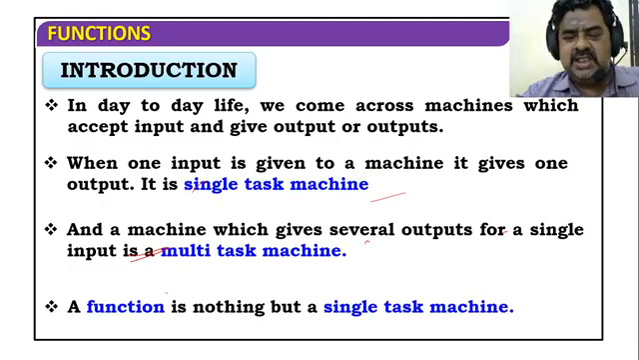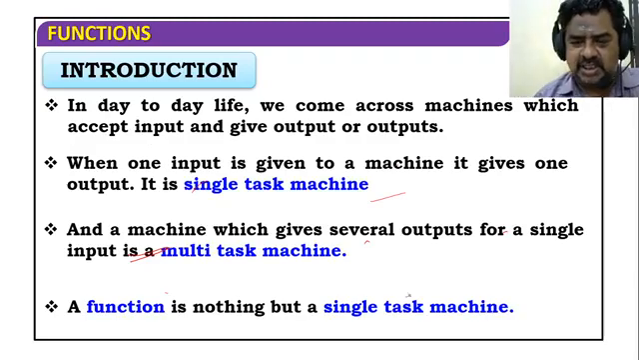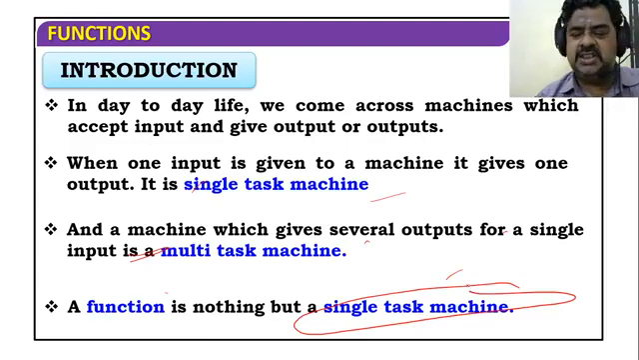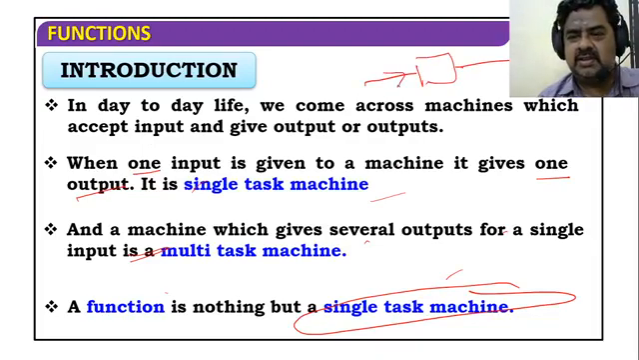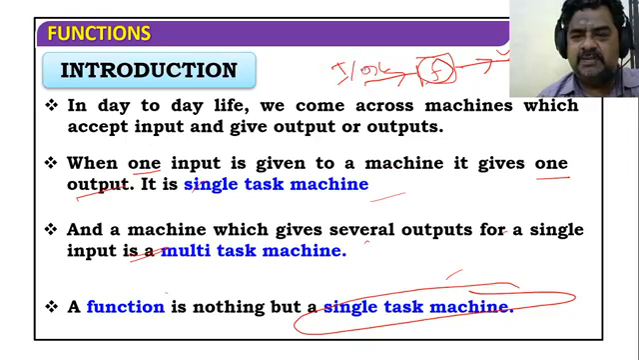A function is nothing but always a single task machine. Just try to remember that. Here we only concentrate on single task machine. What is a single task machine? One input and one output. Whatever you give as one input, that means like this: if x is the input, this will be the output. This is some function. This will be called input. This will be called output. So one single input, with a corresponding output, is known as a function.